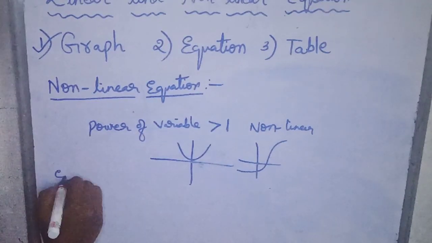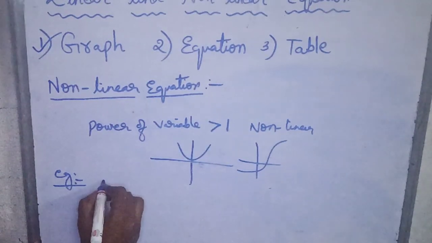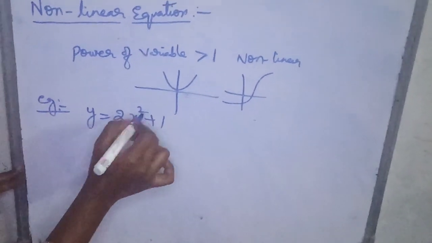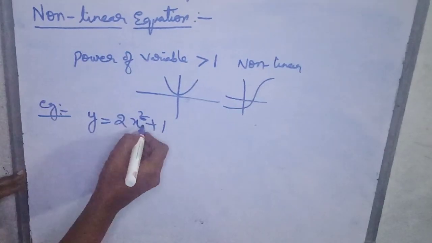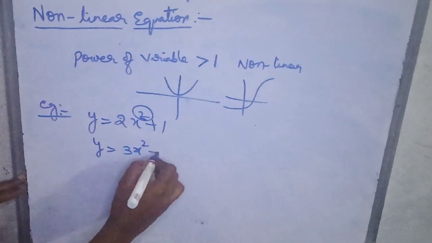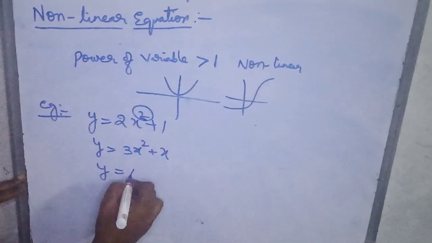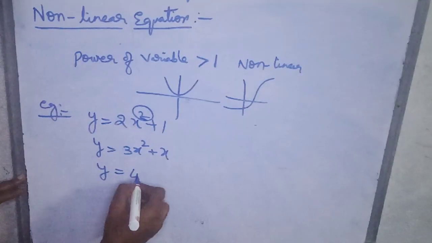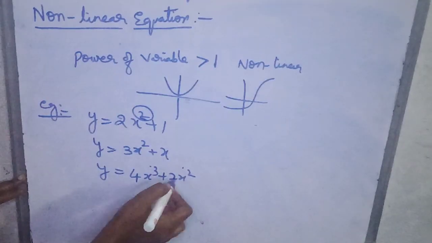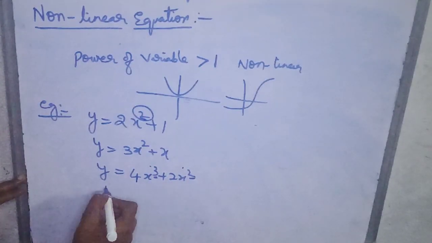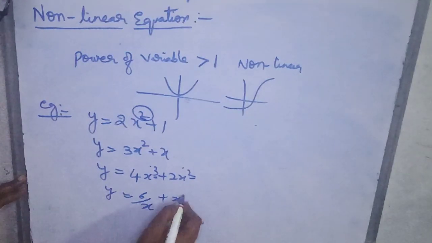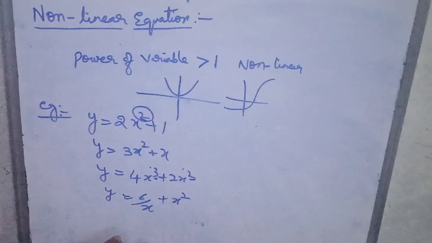Let us consider some examples for nonlinear equation, like 2x square plus 1. Power is more than 1. Yes, we can see the power and say it is non-linear. Then 3x square plus x, y is equal to 4x cube plus 2x square. It may be anything other than, the power is more than 1. Y is equal to 6 by x plus x square. These are some examples for the nonlinear equation.